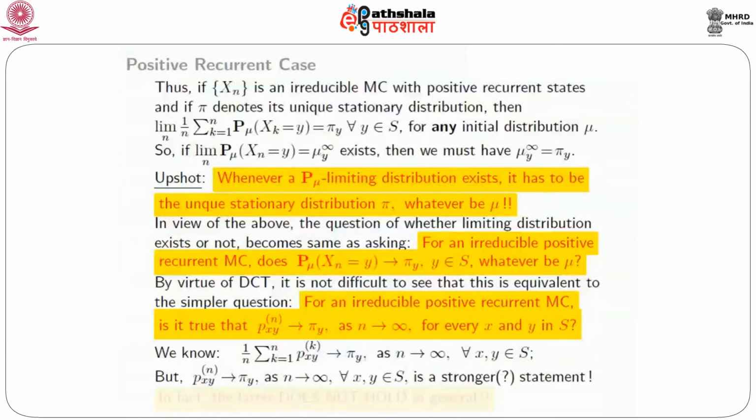So here we know the averages converge. From that statement, the statement that the sequence converges would be a much stronger statement. And as a matter of fact, the latter does not hold in general.